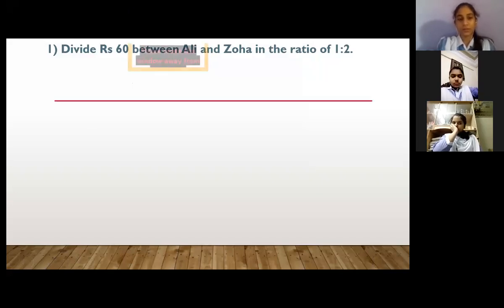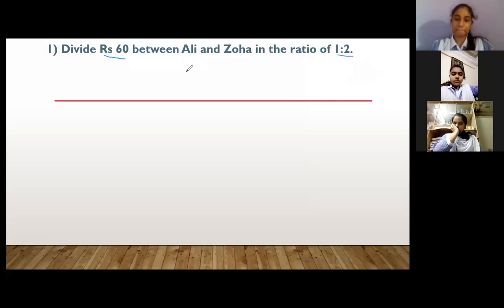What is the total amount here? In this question you can see that the total amount is given. The total amount is rupees 60, right? We have to divide this amount between Ali and Zoha in the ratio of 1 is to 2.